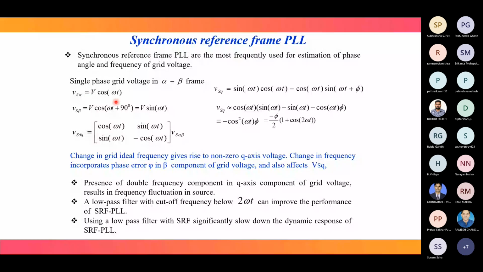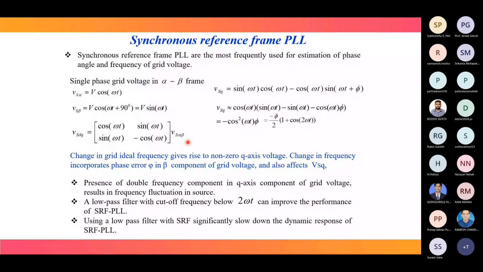Now when this alpha beta domain is converted into the DQ domain, Vs DQ means Vs D and Vs Q, and this matrix is multiplied with Vs alpha beta, which is V cos omega t and V sin omega t.